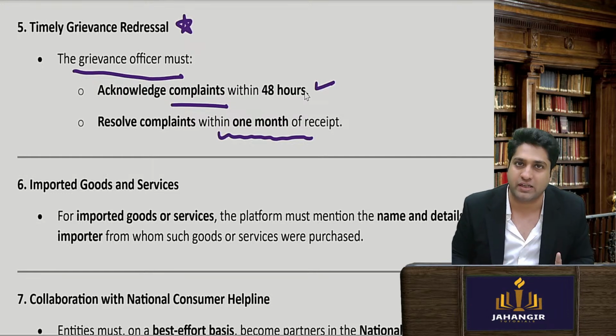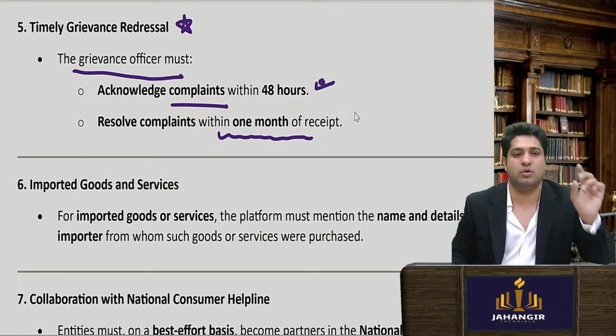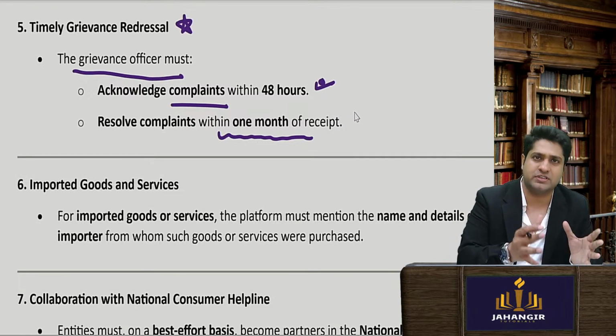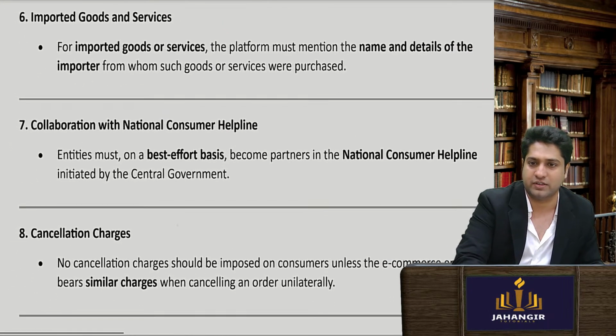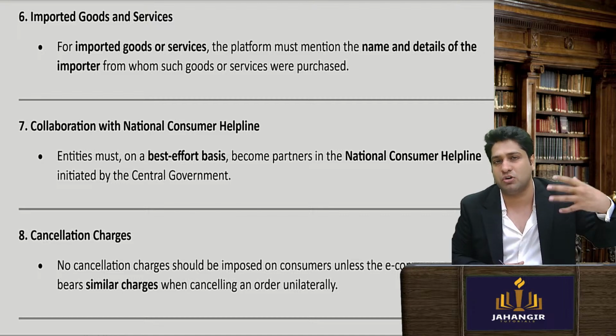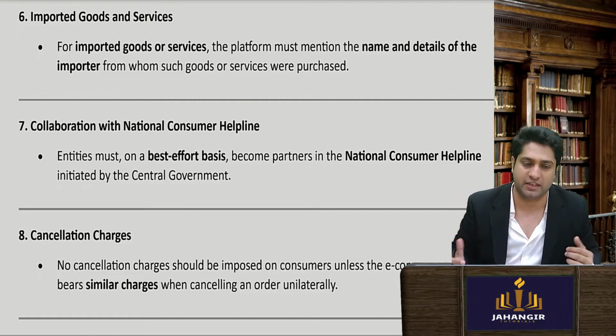Acknowledgement will come in 48 hours and it should be resolved within 1 month. So generally they have these officers and these are their duties. Within 1 month you would ideally get a refund. This is very good, because e-commerce has increased a lot and we needed specific rules.